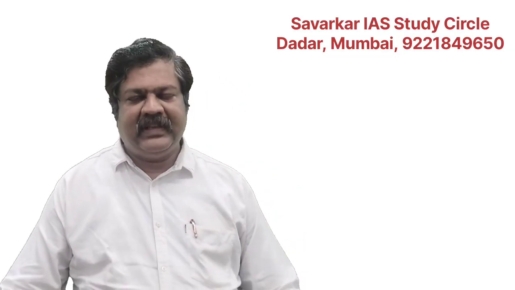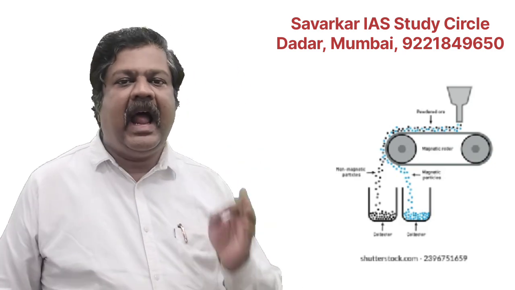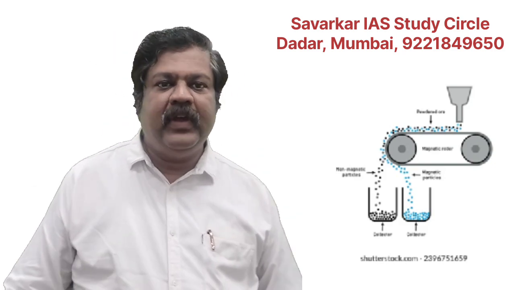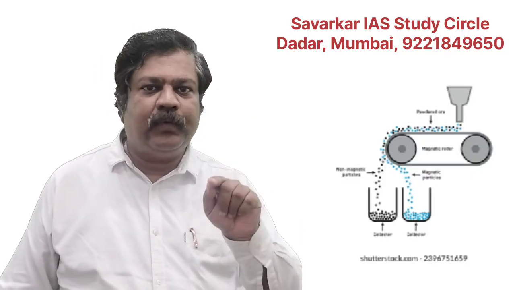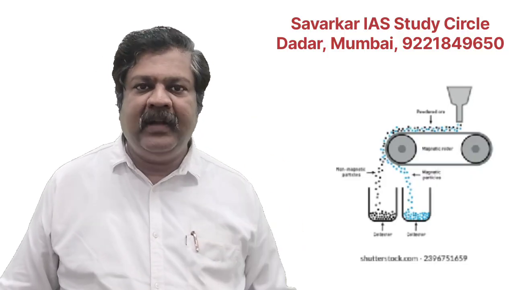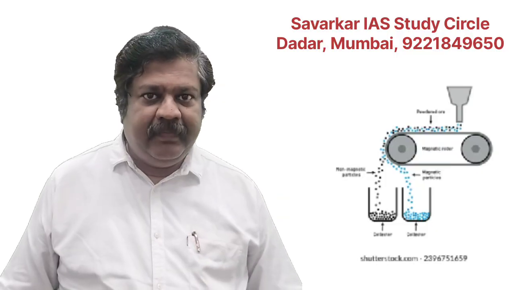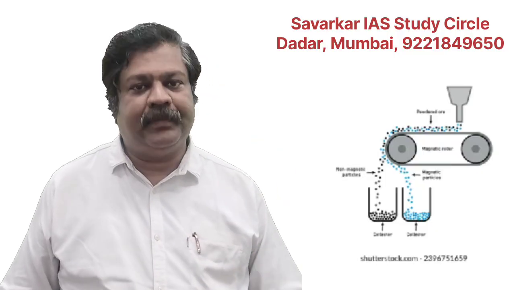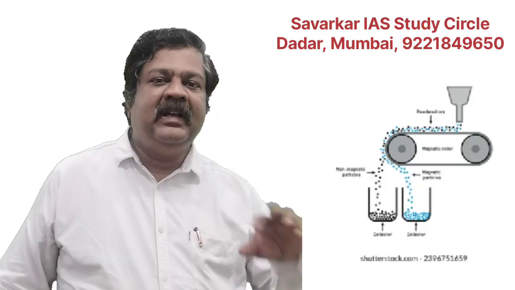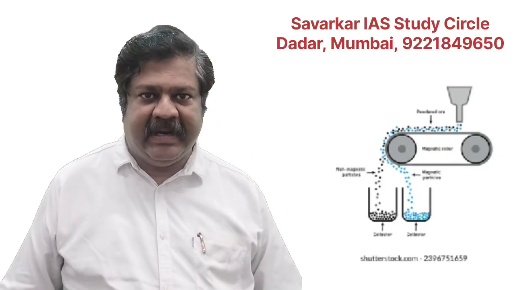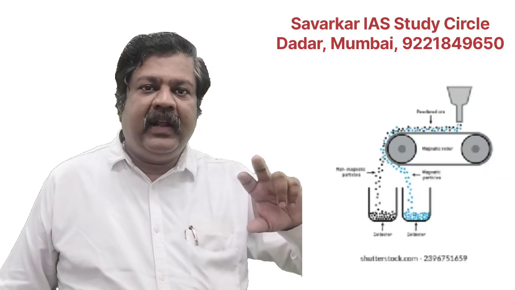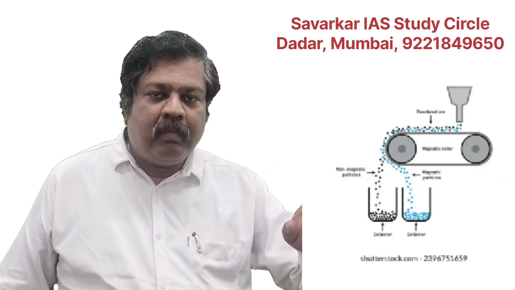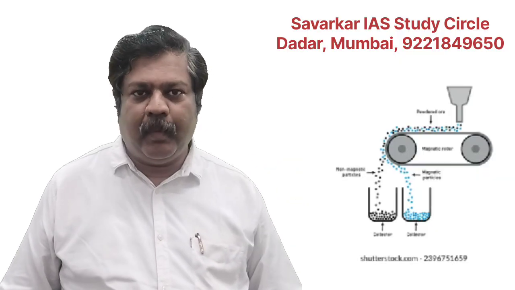Sometimes ore is magnetic in nature, especially iron, nickel and cobalt. I am revising, we have to use the word Fe-Co-Ni. Fe stands for iron, Co cobalt and Ni nickel. They are ferromagnetic substances. Ferromagnetic means we can convert them into permanent magnets. As a result, we are getting the mineral having certain magnetic properties.